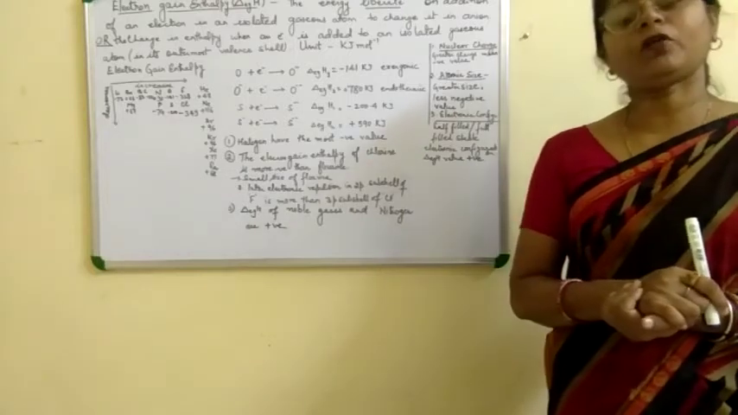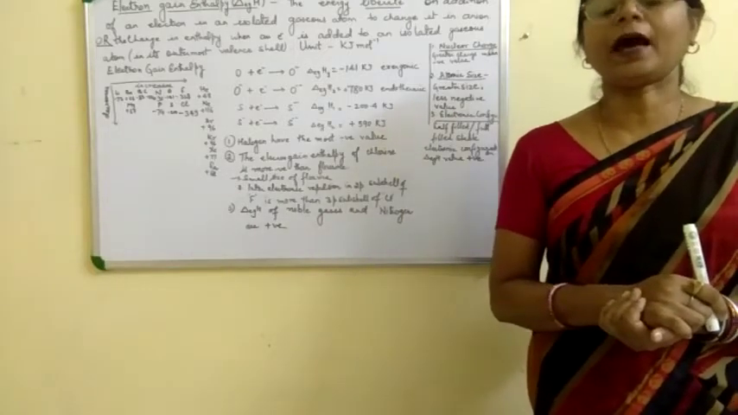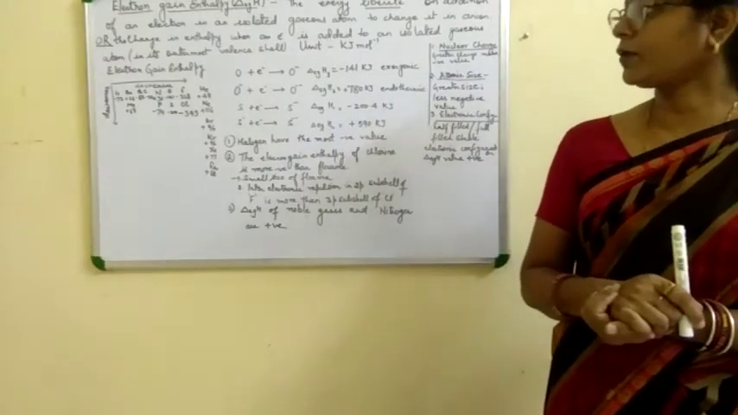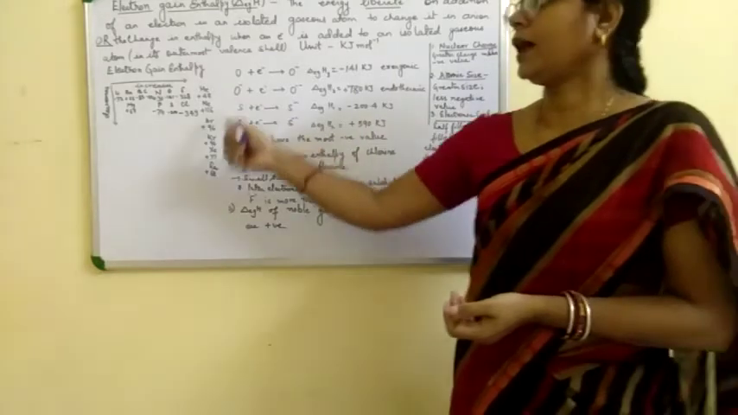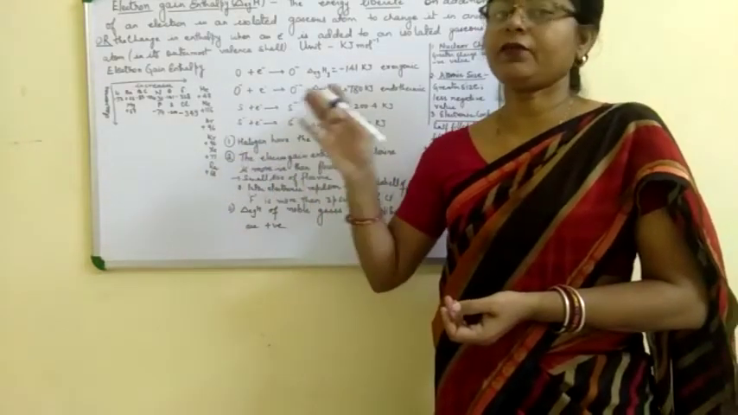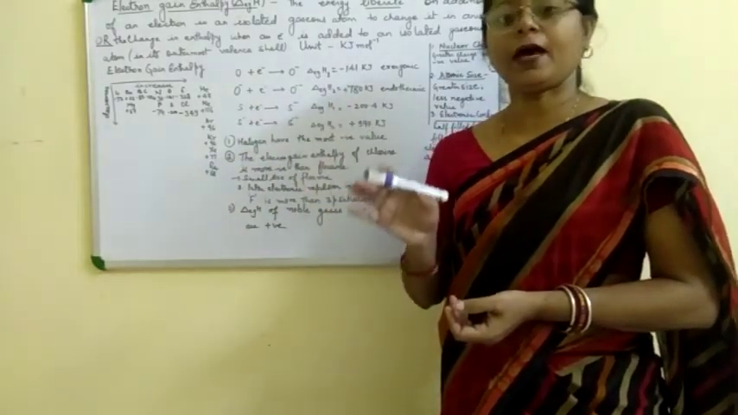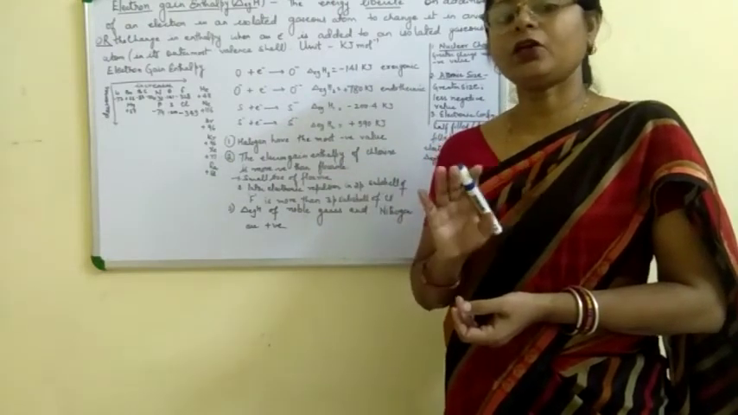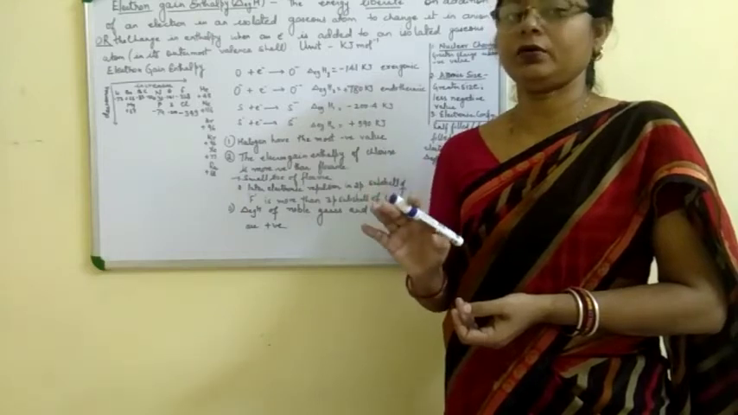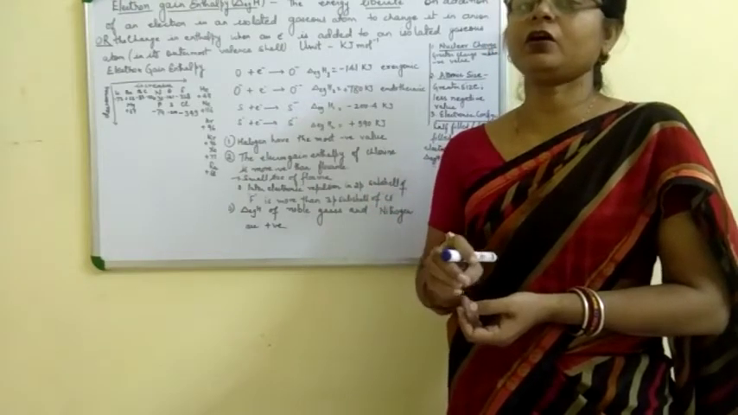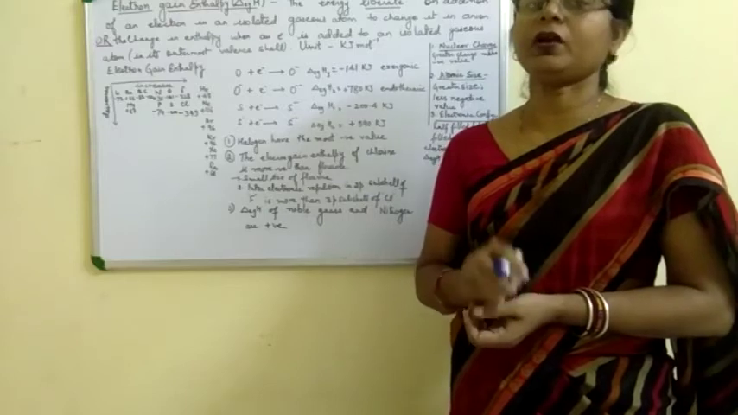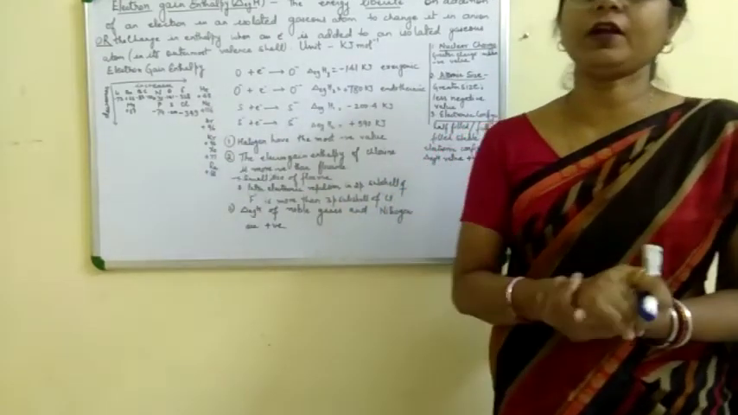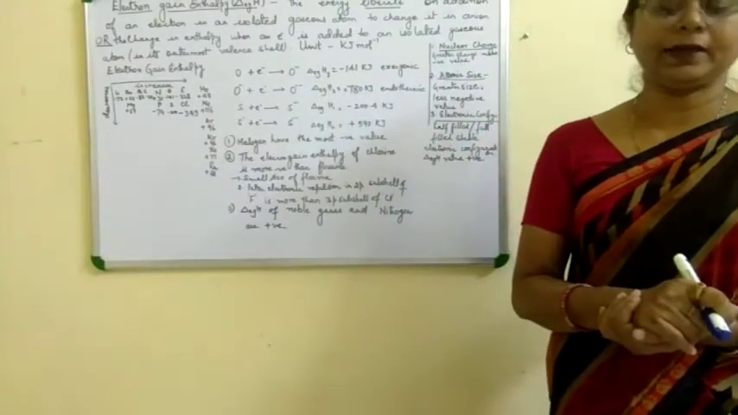The electron gain enthalpy of the noble gases is positive, because all noble gases have stable configurations of np6 and ns2 np6. So they do not require any electron. That's why it is very difficult to add one electron to these atoms, and we have a positive value of electron gain enthalpy.